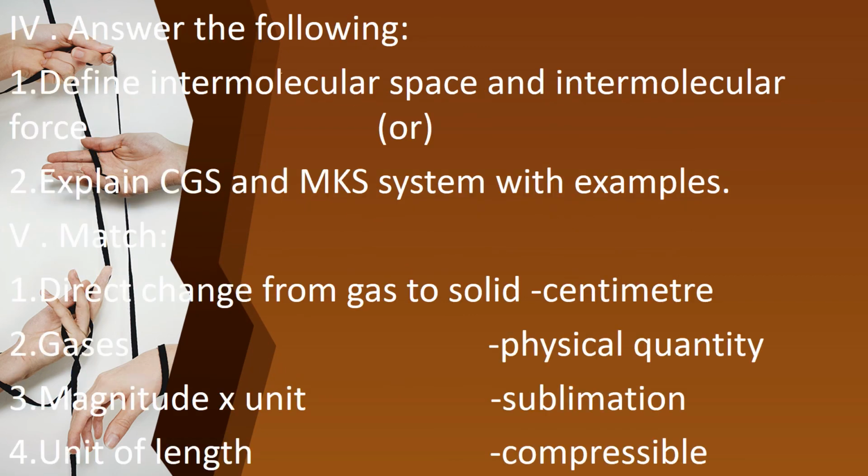And then answer the following. Okay, I had given 2 questions. You can write only 1 question. Okay, the first question is define intermolecular space and intermolecular force. And then second one, explain CGS and MKS system with examples. Okay, children, you can choose any one. If you are writing the first question, means put question number 1 and answer. Okay, and then if you are writing second question, means put question number 2 and write your answer.